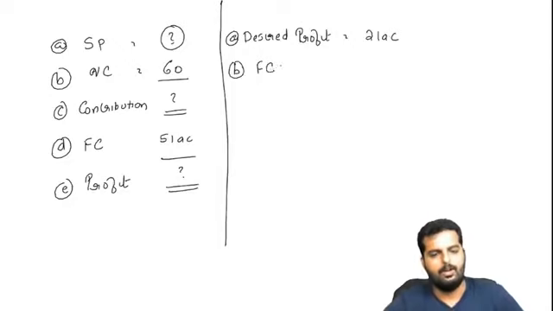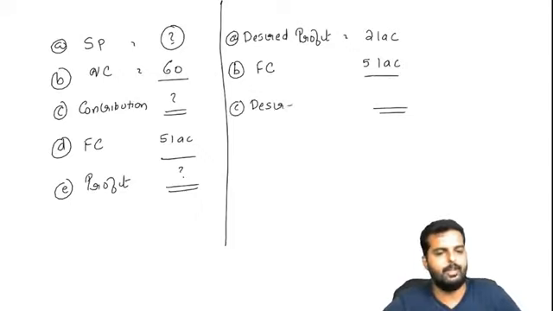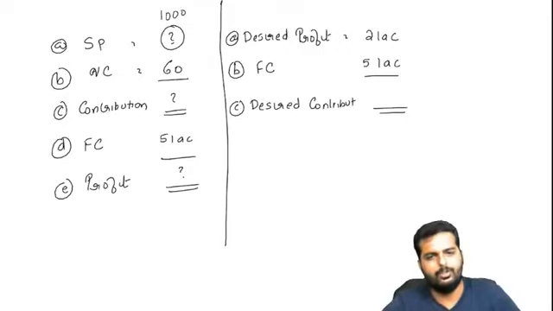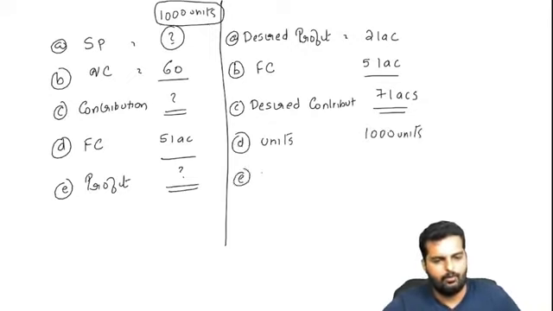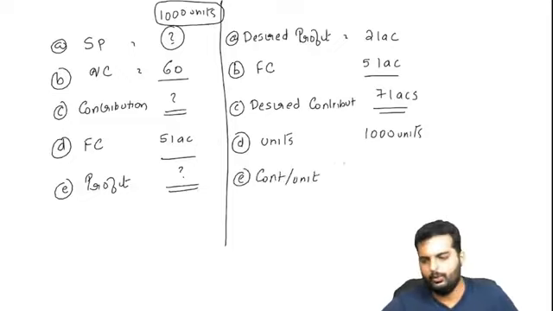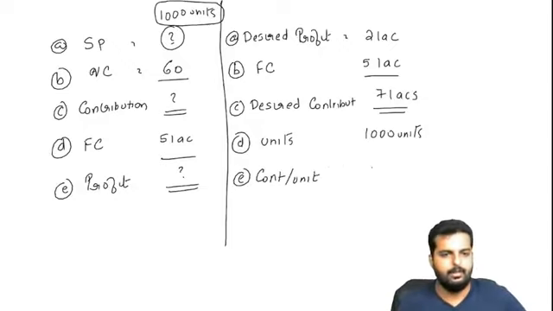Fixed cost we know is how much? 5 lakhs. From this, can I do a backward working and find out what is going to be my desired contribution? Let us say he is selling 1000 units. His desired contribution will be 7 lakhs. So if desired contribution is 7 lakhs and the units are 1000, what is the contribution per unit that I am desiring? It will be 700. Oh, wait. Okay, let's keep it as 700 rupees per unit.